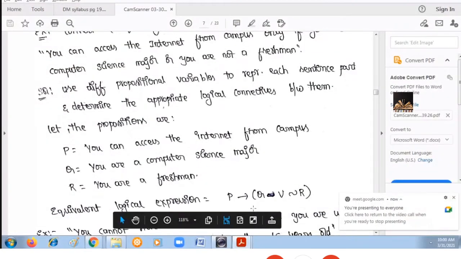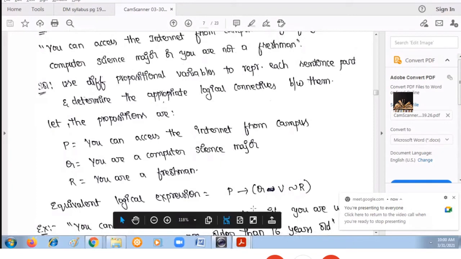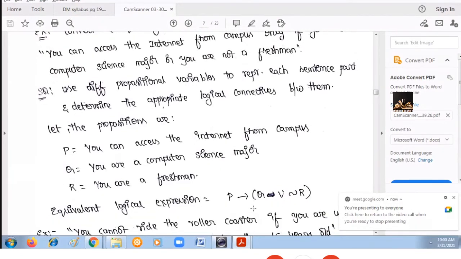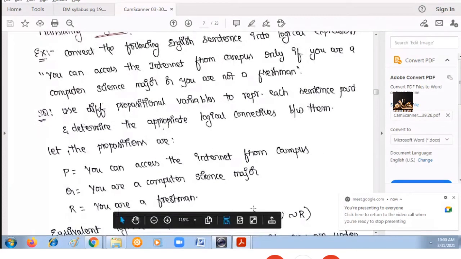So what are the propositions? Now you have identified 3 different propositions from the given compound statement, right? Now you need to write the expression for this. What is the statement given? You can access the internet.